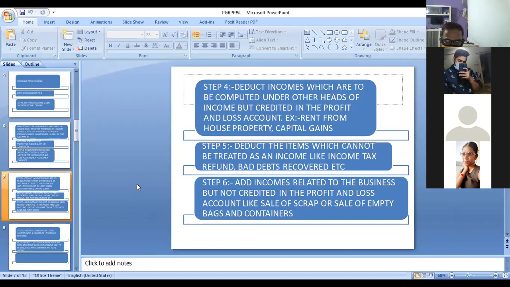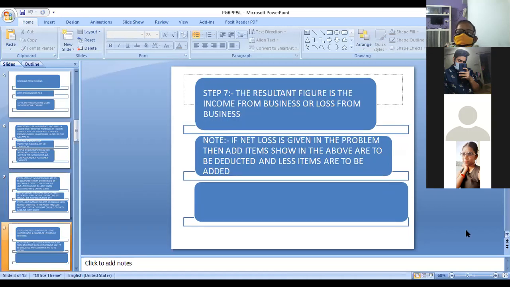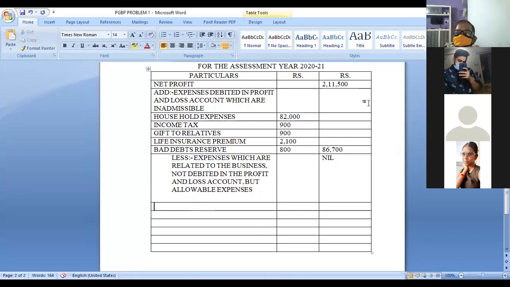What is this? Deduct incomes which are to be computed under other heads of income but credited in the P&L account. So it comes under other heads of income. That means you have to see the credit side of the P&L account. What is on the credit side of the P&L account?